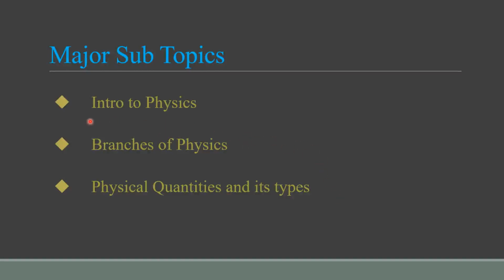These are our major topics which we are going to discuss in this session. First of all, we will take a quick and brief and a comprehensive review about the introduction of physics. We will discuss what is the role of physics in our daily life, why physics is important in our daily life. Then we will discuss about the branches of physics, and in the end we will discuss the physical quantities and its types.